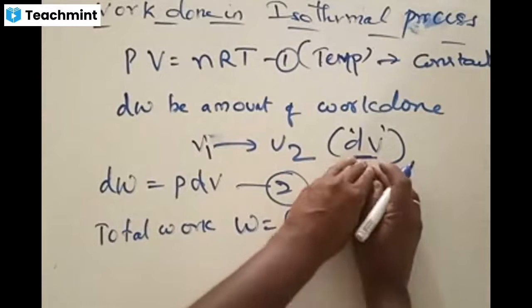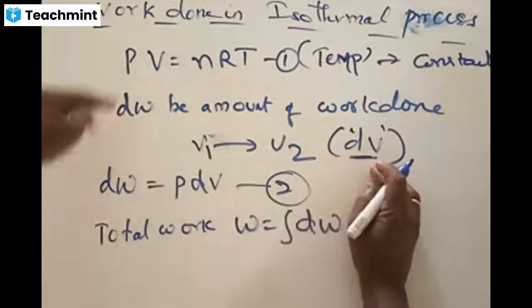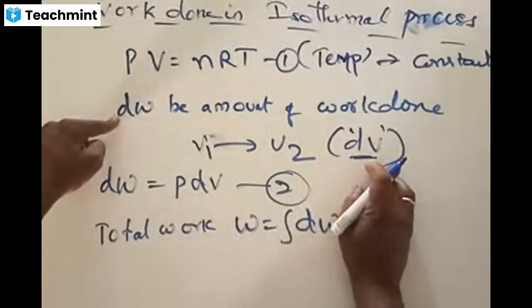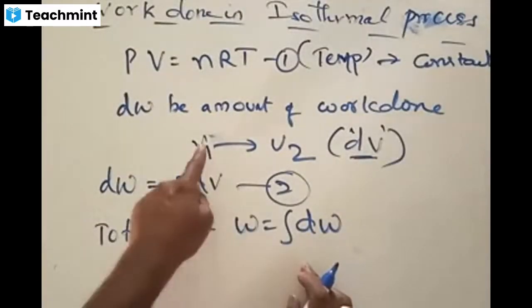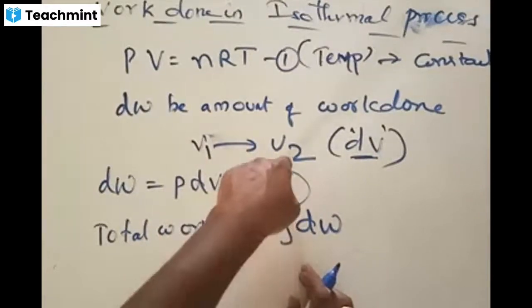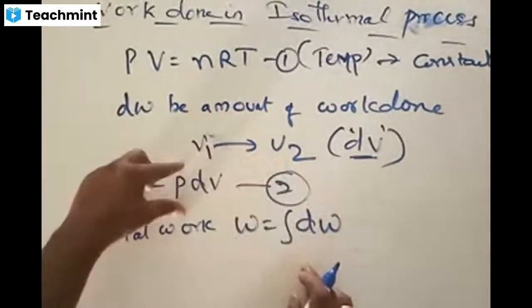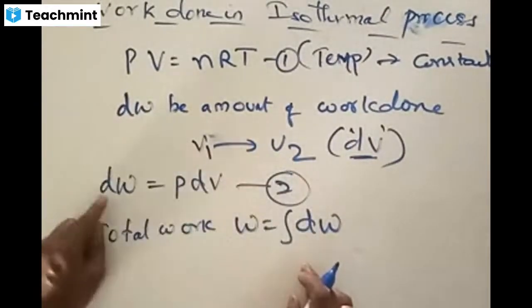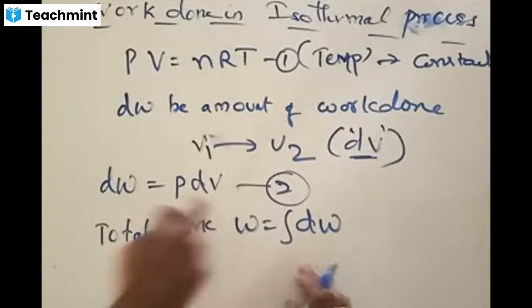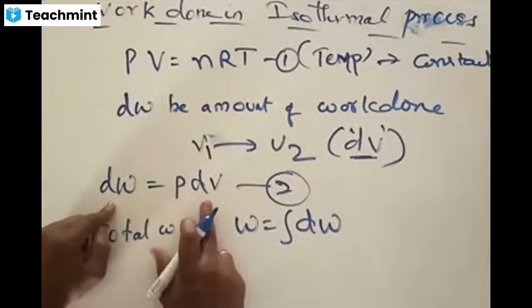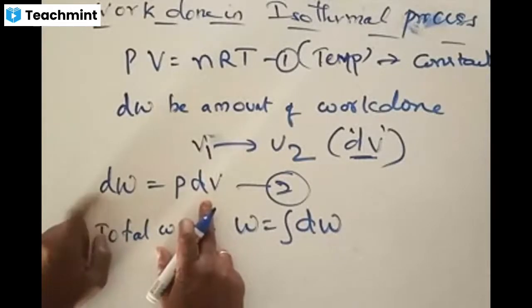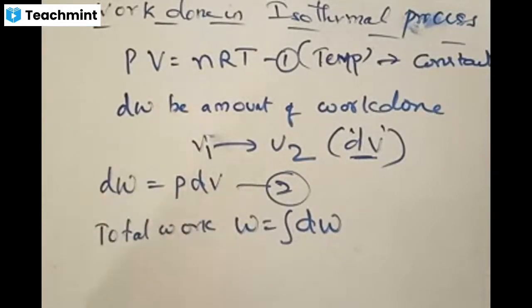We first apply for a small change of volume, and for that small change of volume, dW is the amount of work done. From this, we now try to calculate the total work done, which is undergoing from initial value to the final volume. When volume is changing, we take the other thing to be constant. That is, dW is equal to P times dV; this is the generalized formula for work done. If you remember or not, I don't know, because it has come across earlier in Bernoulli's theorem also. Therefore, dW is equal to PdV.